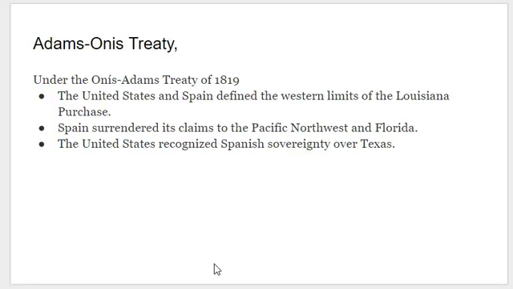Now, what does Spain give up? Well, they give up their claims to the Pacific Northwest, up in the Oregon Territory and what is the area of Washington. Spain had a claim on that because they settled California. They were a little bit further north. The debate about what territory was theirs, they ended that debate, gave it to the United States, and backed the United States' claim to the Northwest Territory.